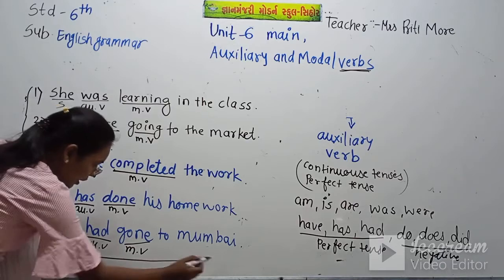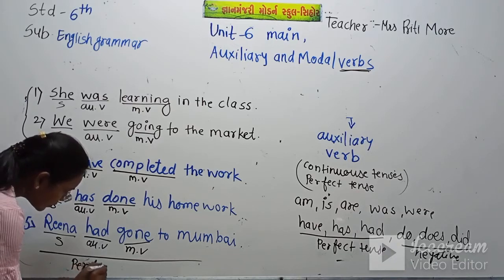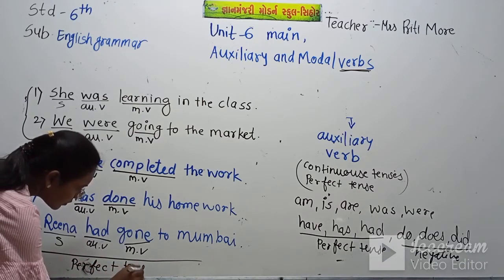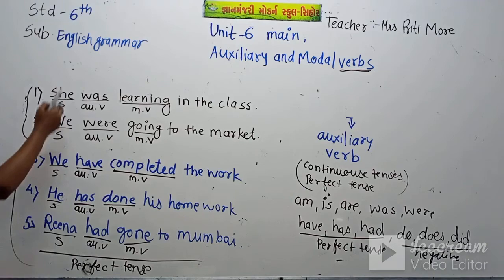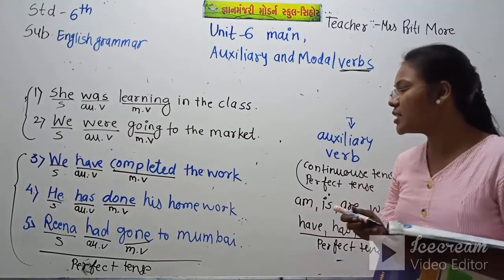These are the perfect tenses. And here is 1, 2. This is the continuous tense. So you note down these sentences in your notebook.